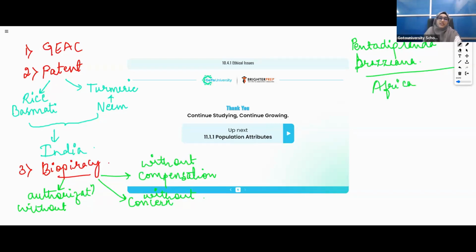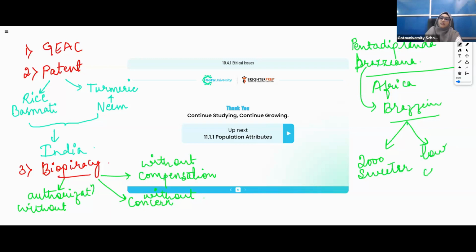In West Africa they had this plant. This plant had one protein, that is brazzein. This protein was 2000 times sweeter than sugar, and it was of very low calorie. Is it clear?